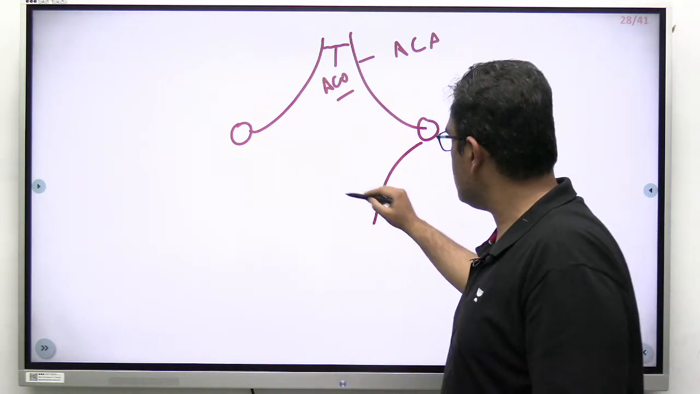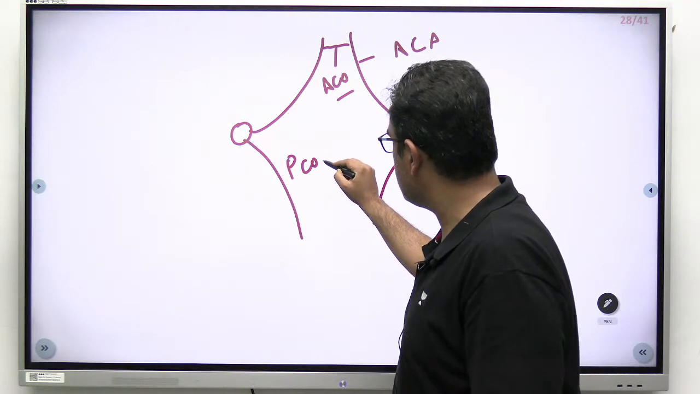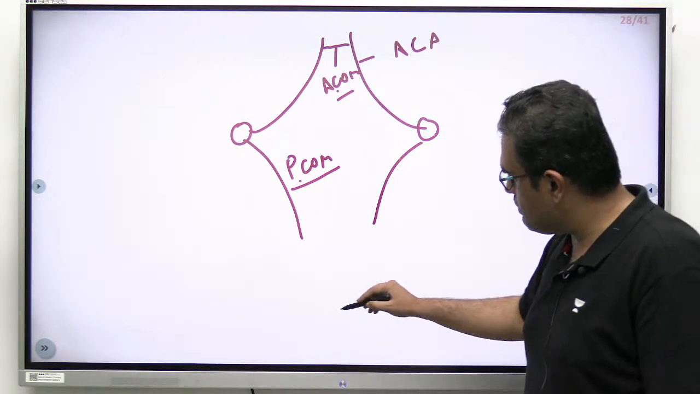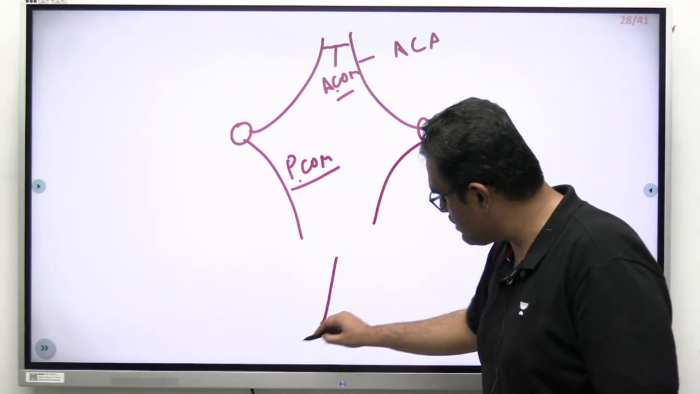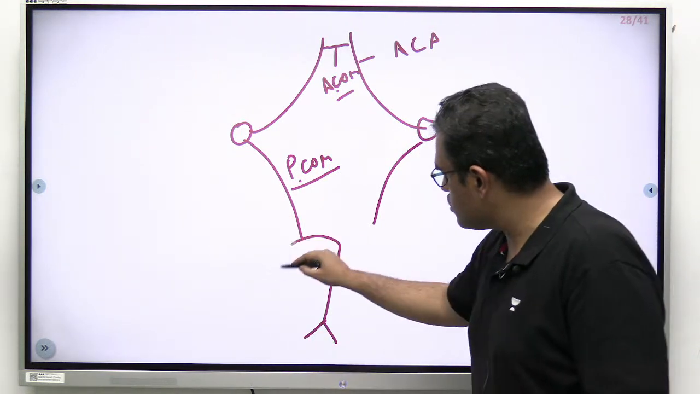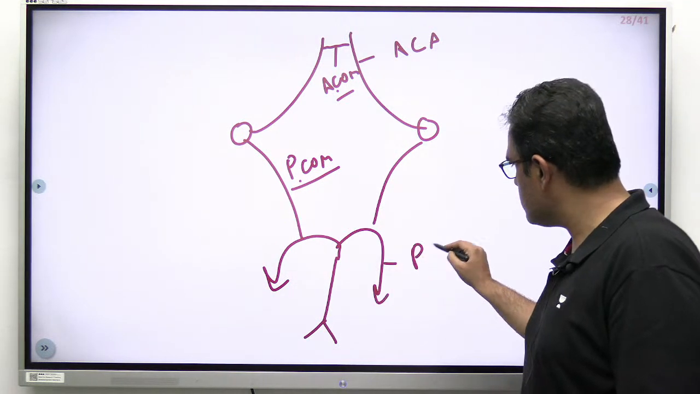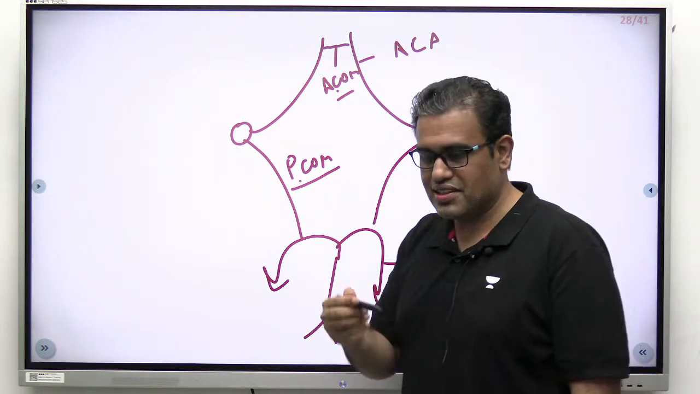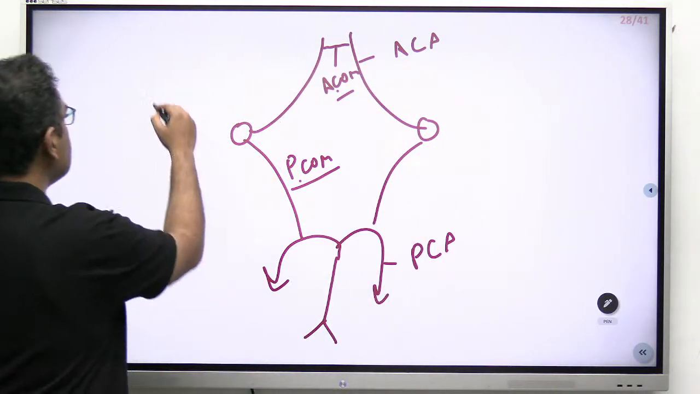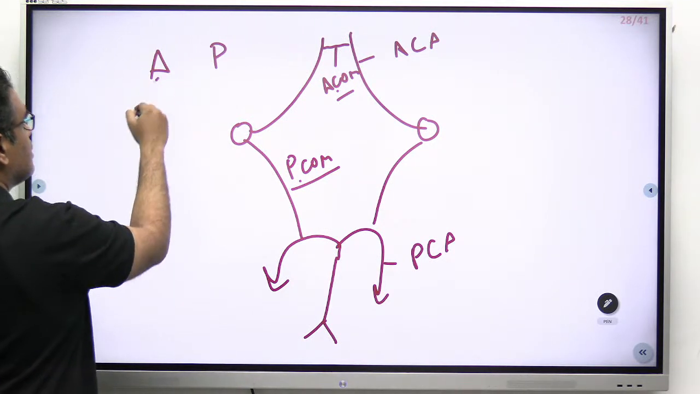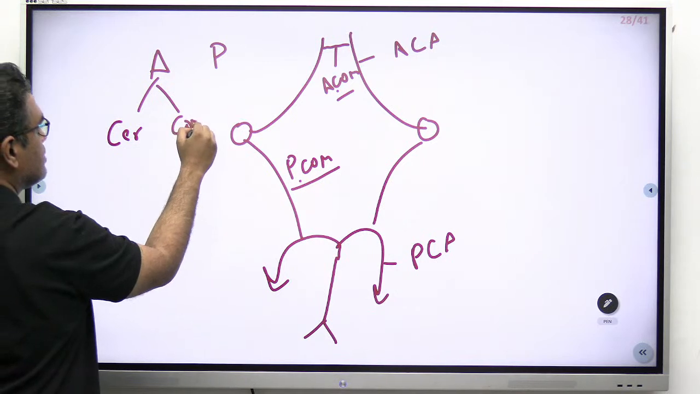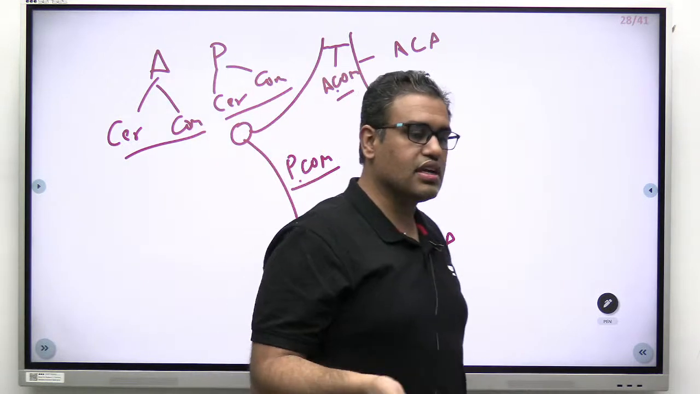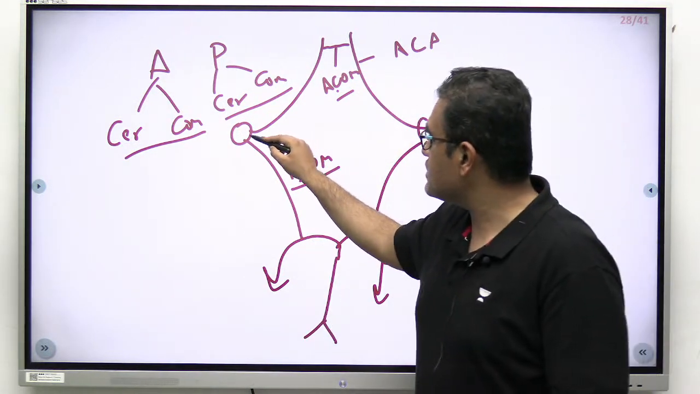Then it gives a very small posterior communicating artery, PCOM. That is ACOM, anterior communicating. And from below there is a basilar artery, which is formed by the union of the two vertebral arteries. This basilar artery gives off the two posterior cerebral arteries. So the vessels that contribute to the so-called circle of Willis are the anterior and posterior cerebral and communicating arteries. Same over here, cerebral and communicating. Anterior cerebral, anterior communicating, posterior cerebral, posterior communicating, plus a little bit of ICA, as you can see over here.